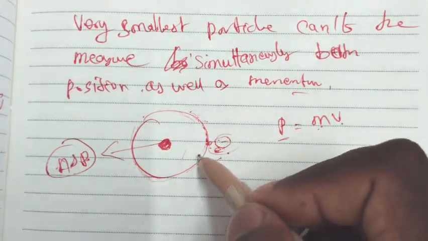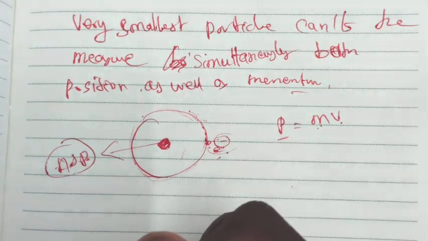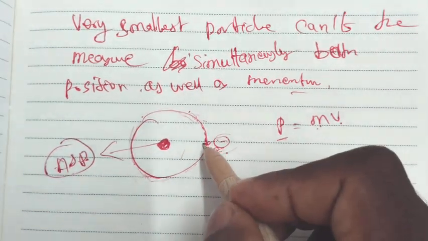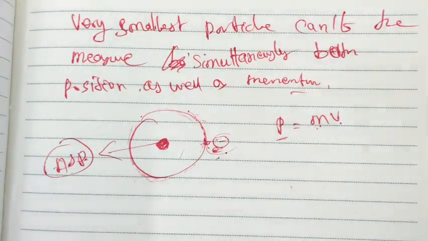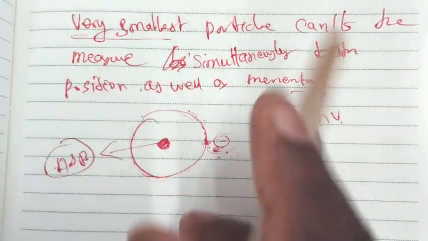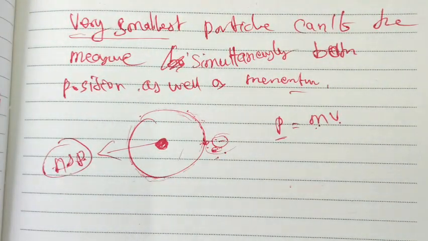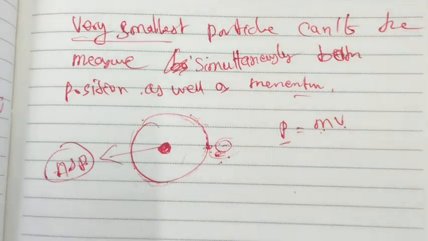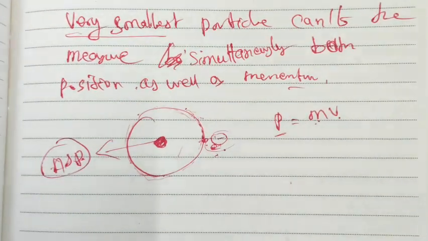So we cannot say its exact position. That means a very small particle's momentum and position cannot be measured exactly and simultaneously. This fails for macro particles, like planets revolving around the sun, for example the earth revolving around the sun. The earth is at macro level, so the Heisenberg principle does not apply.